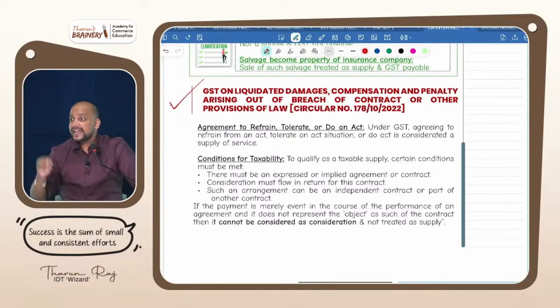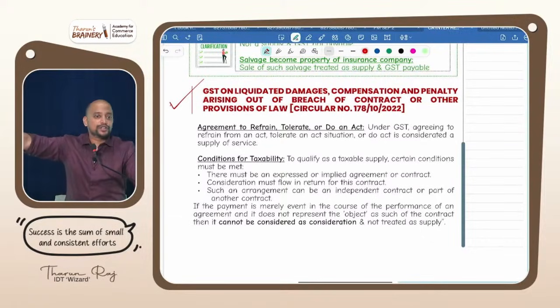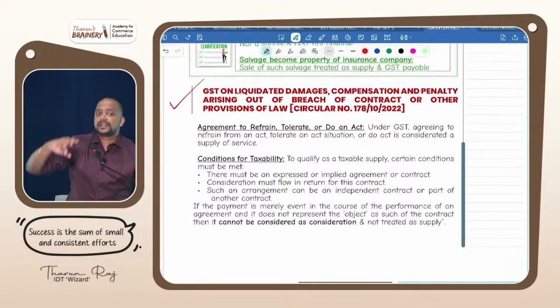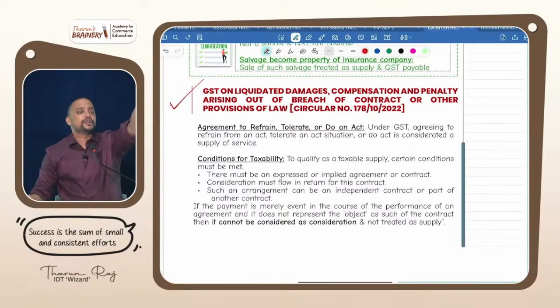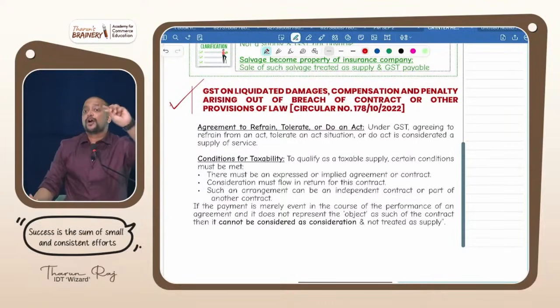You got it? An actor signed a movie to act and he walked out of the movie, and because he walked out of the movie, the producer suffered the loss, and now the producer is charging him some money and the actor is paying. Is there a possibility of performance or no possibility of performance? No possibility of performance. So this money which is received by the producer will come under compensatory in nature, not treated as consideration. Okay?